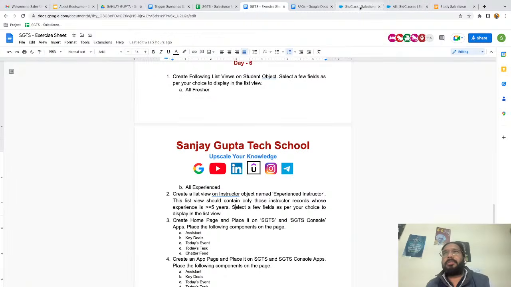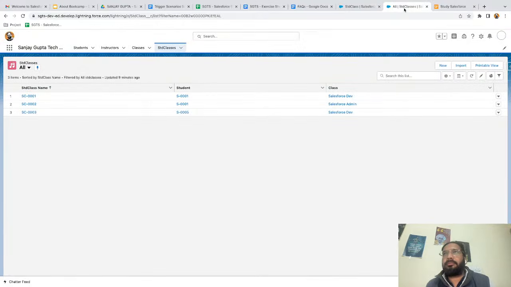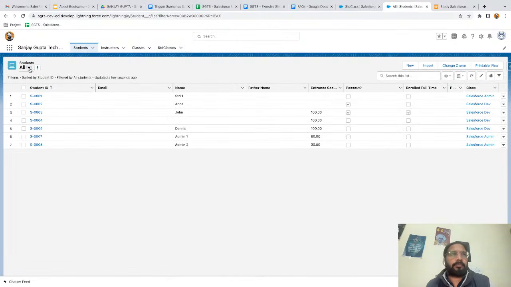So if I take you to the org on the front end, if I click on the students tab, this is the place for list view. And here you can see we have 2 default list views. One is all and the second one is recently viewed. And right now, the all list view is pinned. Pinned means whenever you open this students tab, by default, you will see this all list view, right?